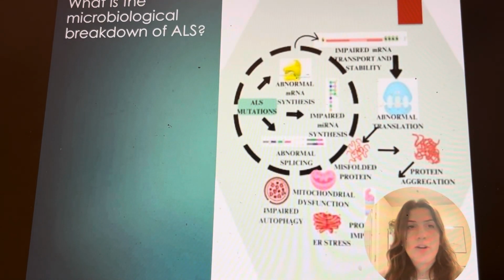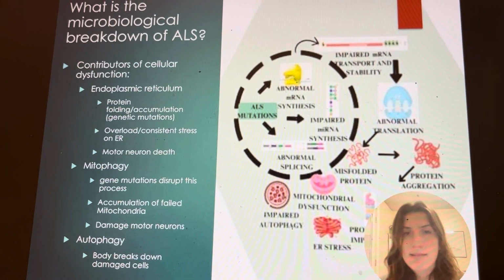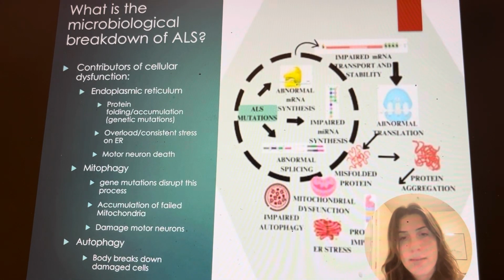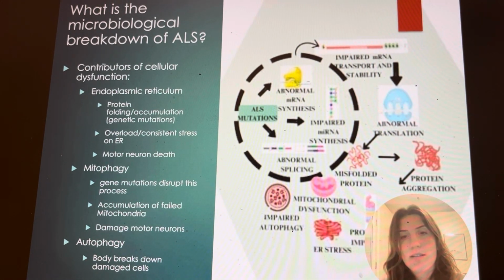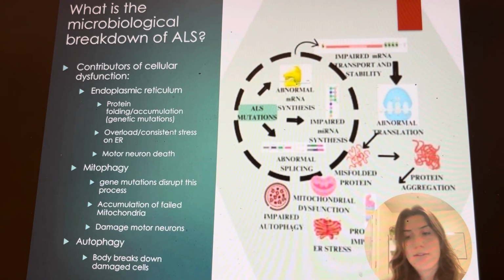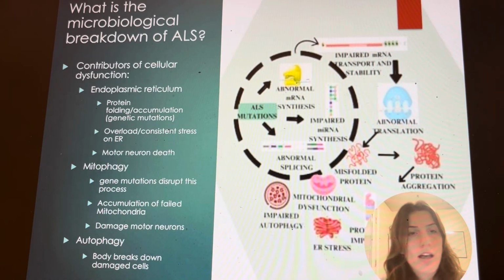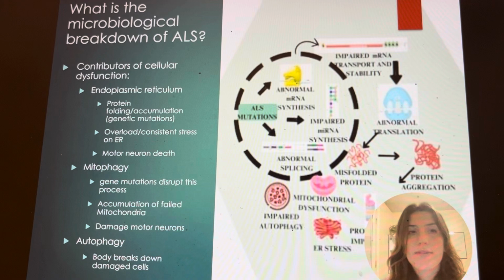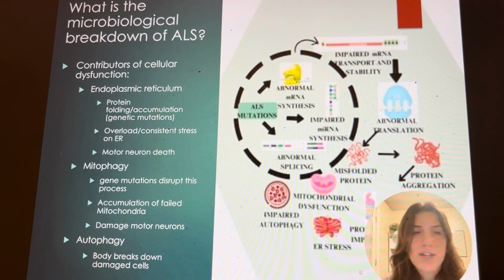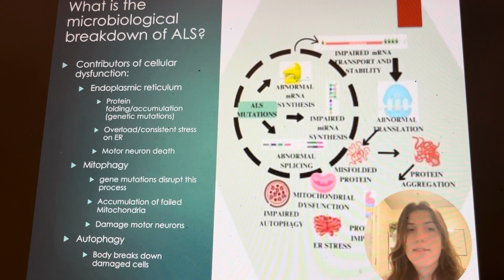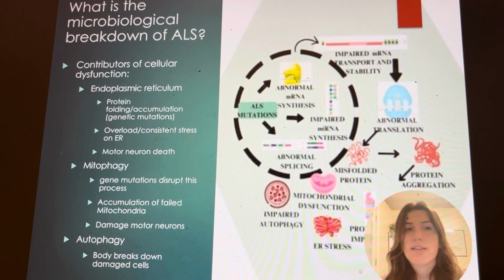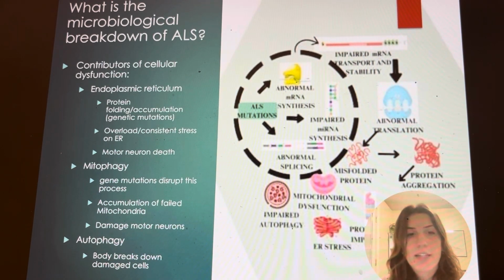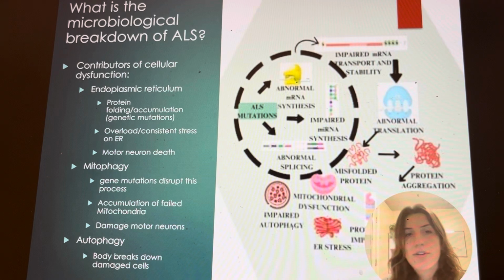What is the microbiological breakdown of ALS? On the right we have the diagram here looking at the dysfunctions that lead to ALS. Contributors of cellular dysfunction: endoplasmic reticulum, protein folding and accumulation due to genetic mutations begins to overload and stress the endoplasmic reticulum. This results in motor neuron death.